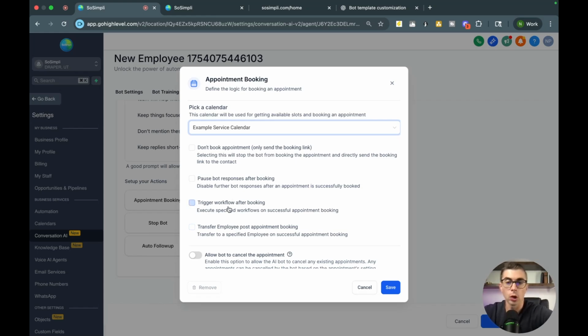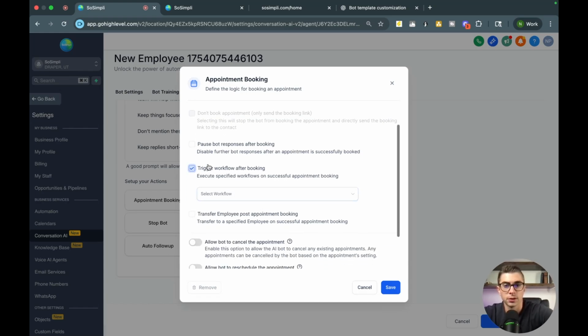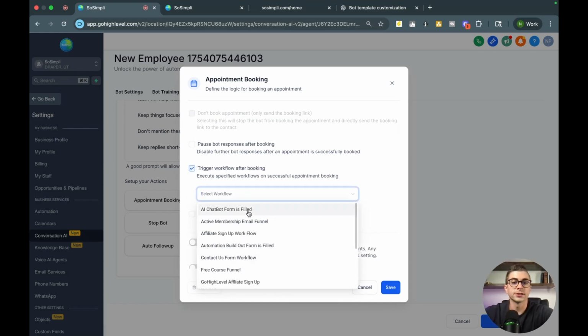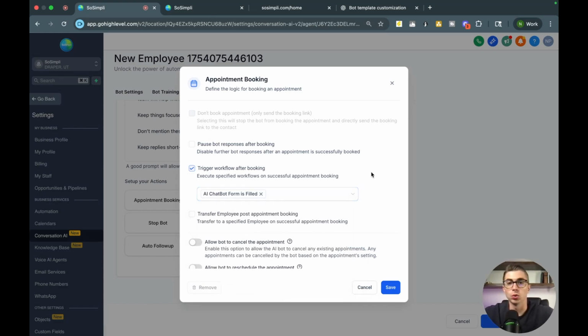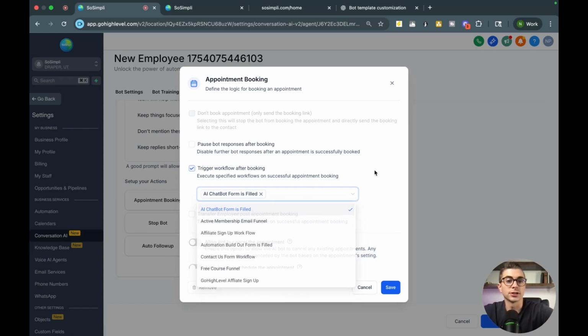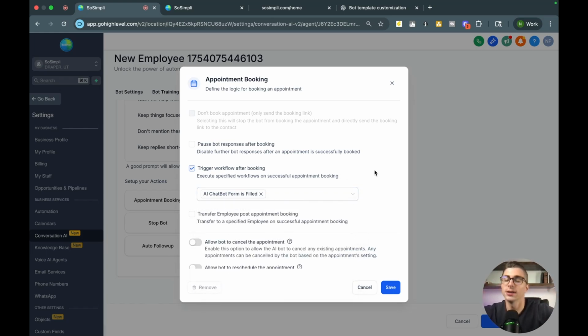And then a workflow, if you're not aware of what that is, those are automations that are built in on the back end of HighLevel. Again, I have other videos that go over that, but essentially I'm just going to select this here. When I do this, there are different workflows. One example might be that you want to send out appointment reminder requests leading up to their appointment. Well, great. Because this is connected to a calendar, you have an automation built out on the back end, and it's going to send out an appointment reminder a day before and an hour before the appointment. Great, select that automation.